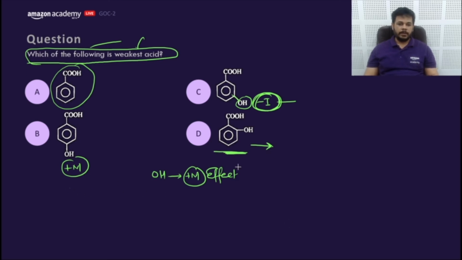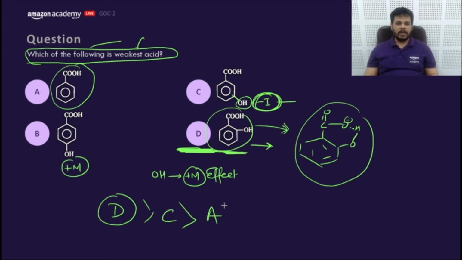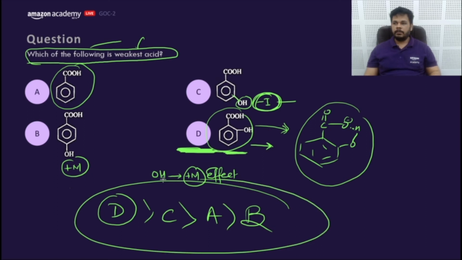So this would be the compound having the highest acidic strength because of the hydrogen bonding of the conjugate base. The conjugate base of this compound will get stabilized by hydrogen bonding. So this would be the highest acidic. The acidic strength order would be like this: D, and then C, and then A, and then B. Getting my point? So this is the answer.